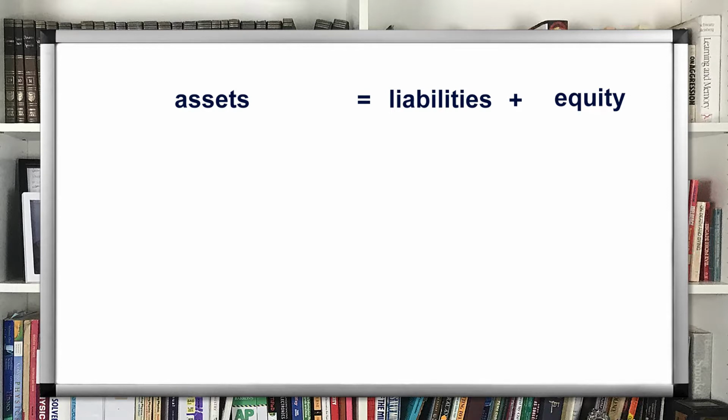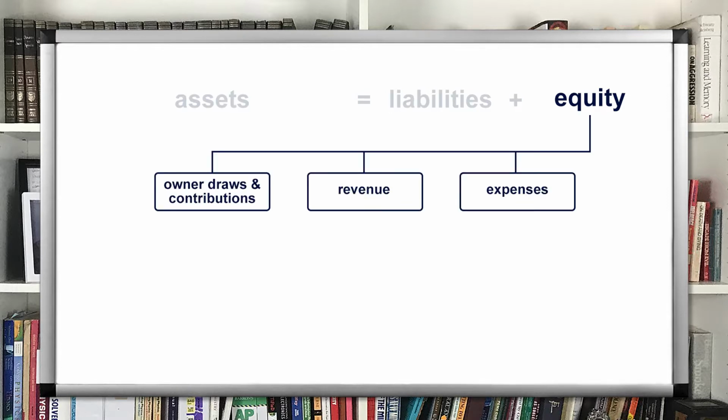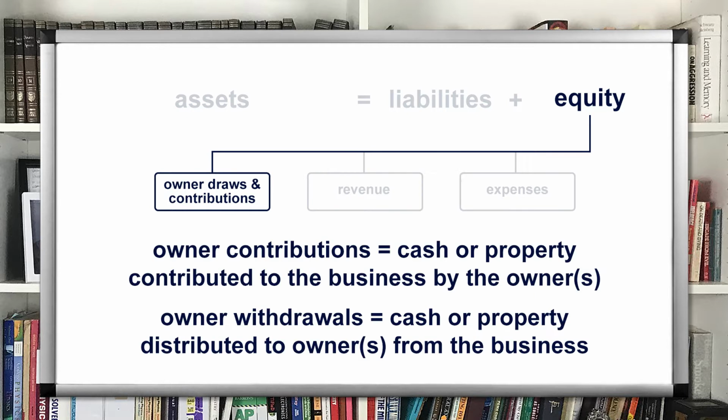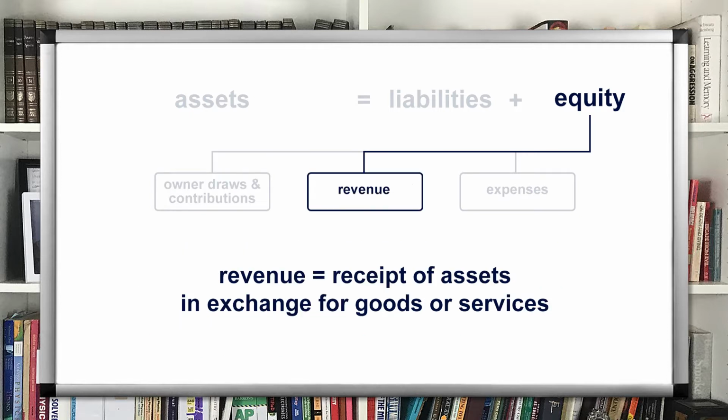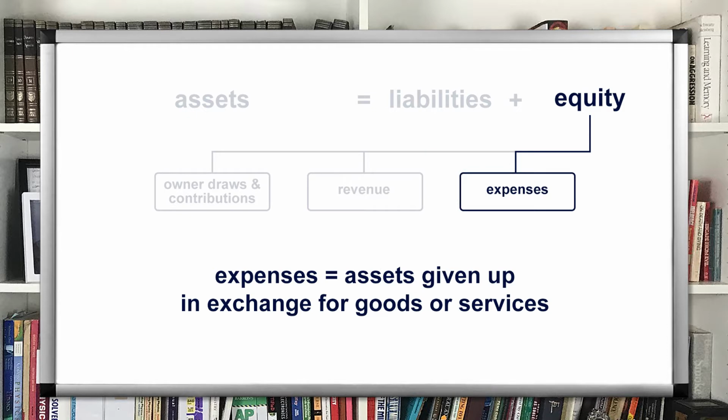The equity part of our accounting framework consists of three subcategories. First is changes in equity that occur when the owner contributes to or draws money from the business. But such transactions are relatively infrequent. More frequently, changes in equity occur through the earning of revenue and incurring expenses, the other two subcategories of equity. A business generates revenue when it exchanges goods or services with its customers in return for money or other assets. A business incurs expenses by exchanging its assets for goods and services it needs to generate revenue.